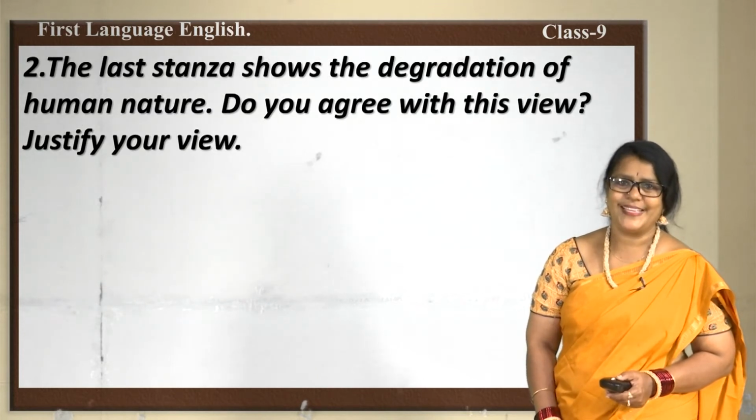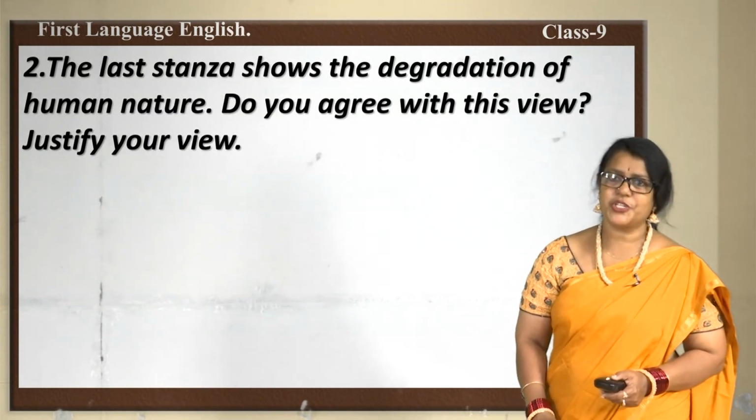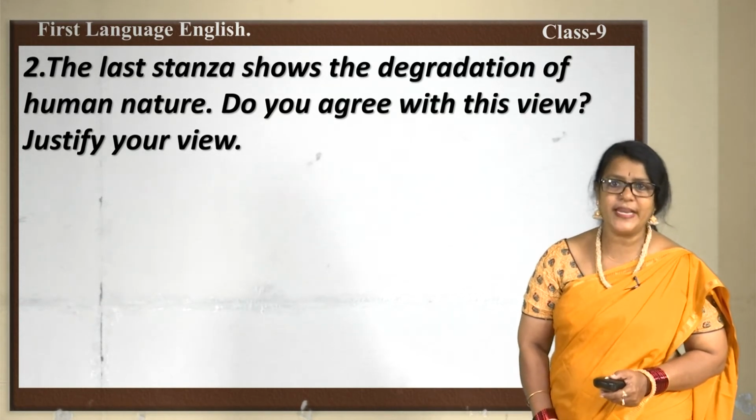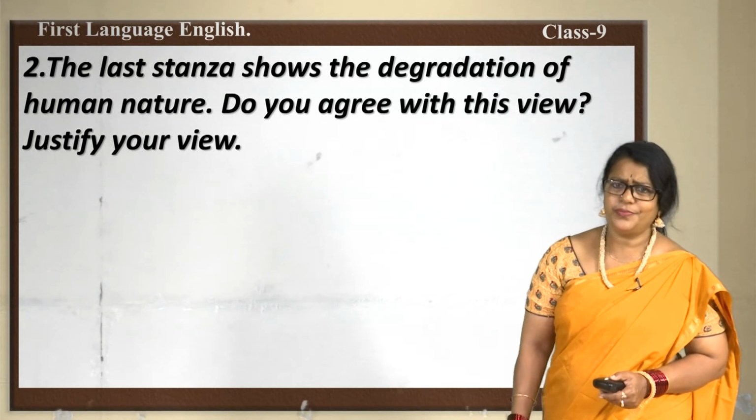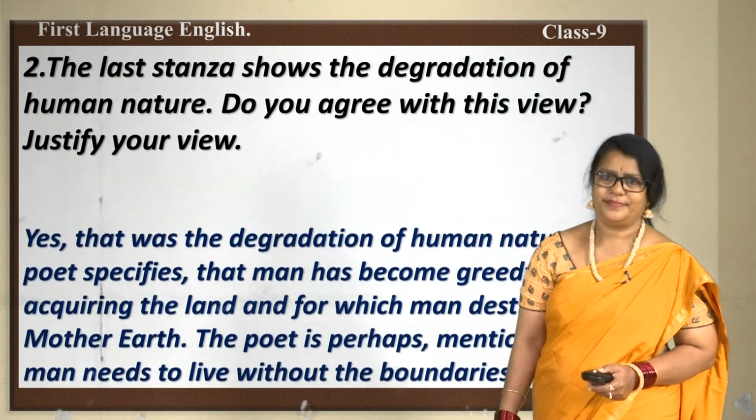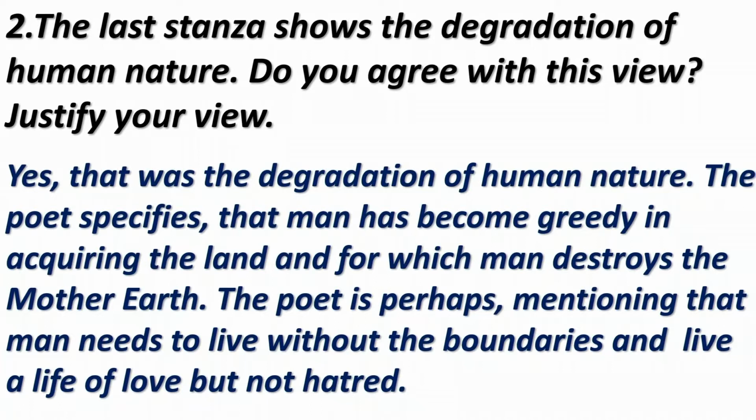Well, let's see this question. The last stanza shows the degradation of human nature. Do you agree with this view? Justify your view. Yes, that was the degradation of human nature. The poet specifies that man has become greedy in acquiring the land, for which man destroys the Mother Earth. The poet is perhaps mentioning that man needs to live without the boundaries and live a life of love but not hatred.